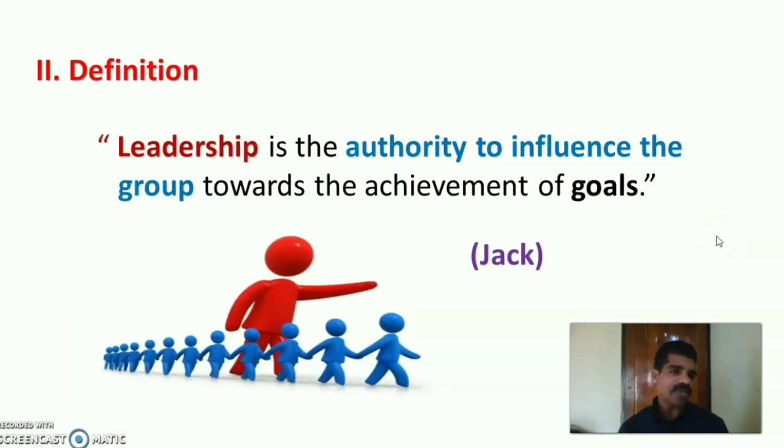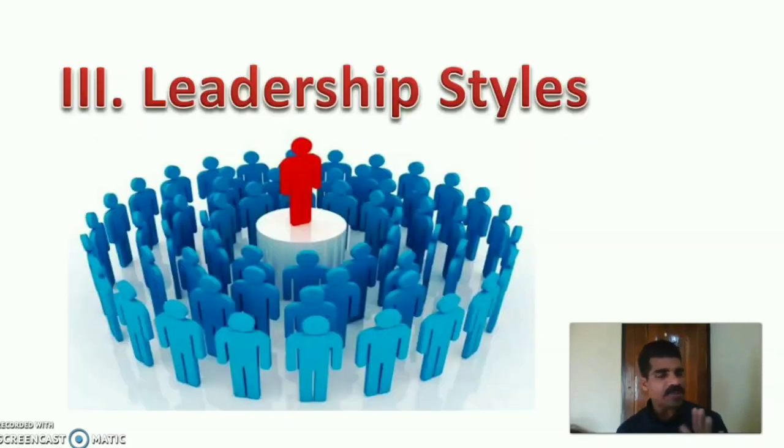Let us see the definition of leadership. According to Jack, leadership is the authority to influence the group towards the achievement of goals. Then let us discuss the leadership styles. The important part of the session is leadership styles.